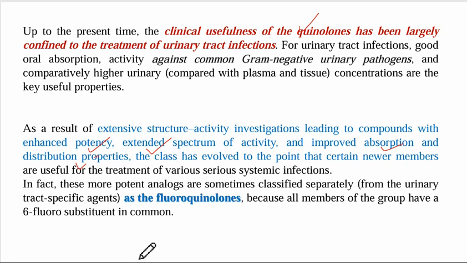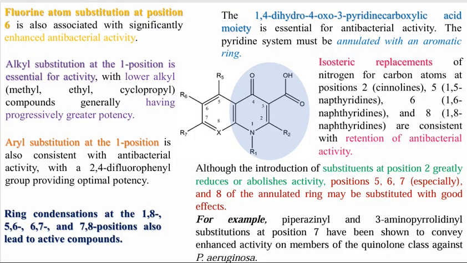Now, the most potent analogs are sometimes classified separately from the urinary tract specific agents; these are the fluoroquinolones, because the ring has a 6-fluoro substitution. Moving ahead towards the SAR. In this SAR, you can see this is a quinolone structure. How can we name it?